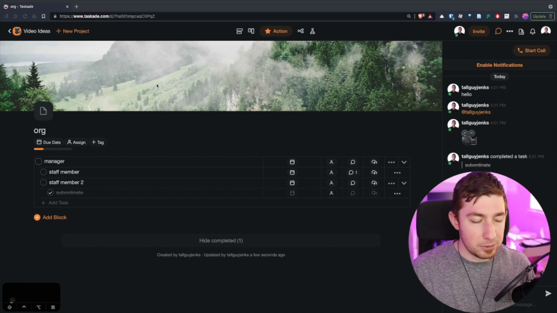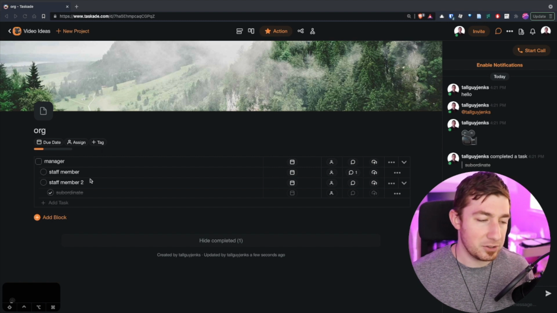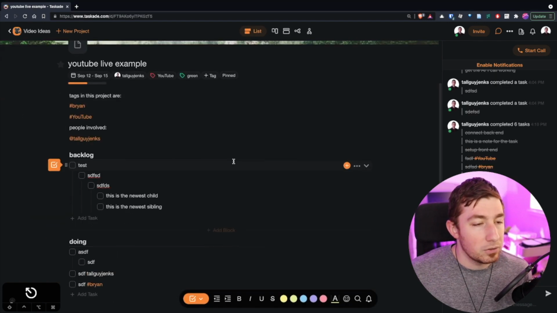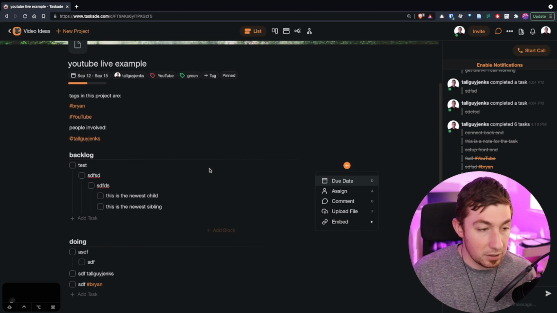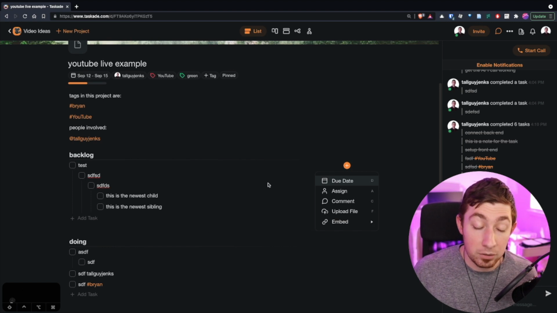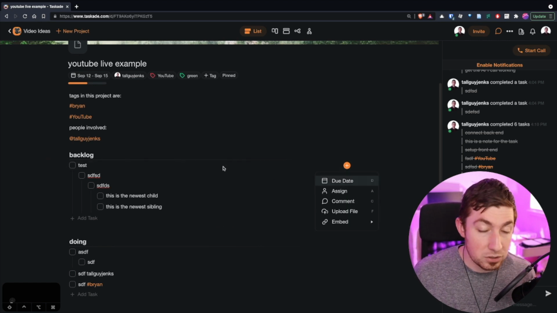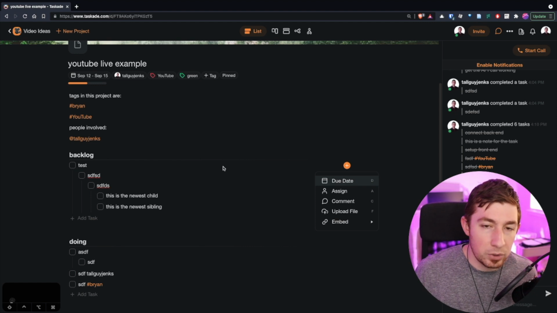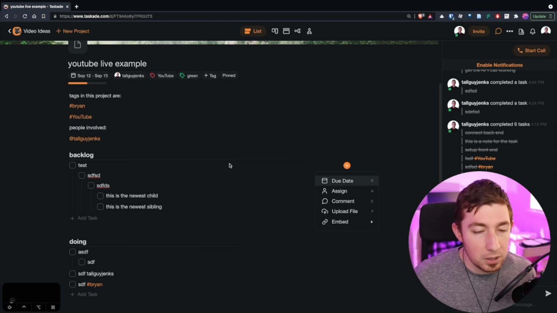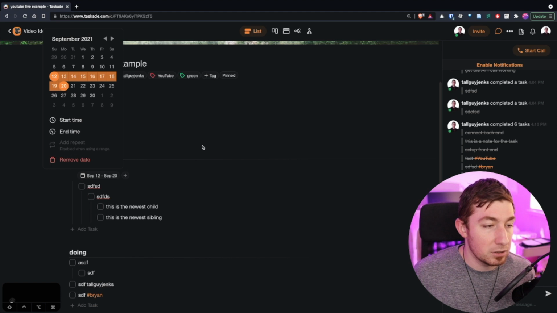It's really neat. Now it's time for the hotkeys. There's a lot of hotkeys. I'm just going to cover some of the main ones. So list view in here, as I can say, command / and I'll get these little letter options to do actions, assigning people, comments, all those things. That is command / or again, when I say command, on Windows, it's control. Just use control. So due date, pick a due date, whatever.